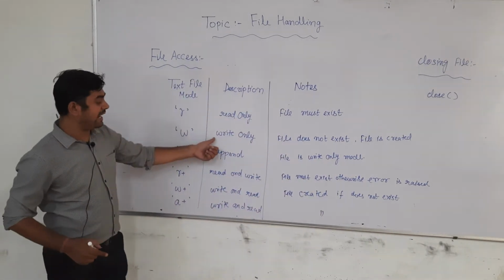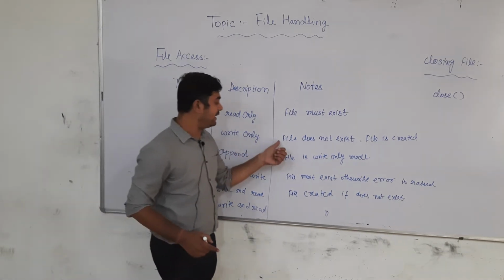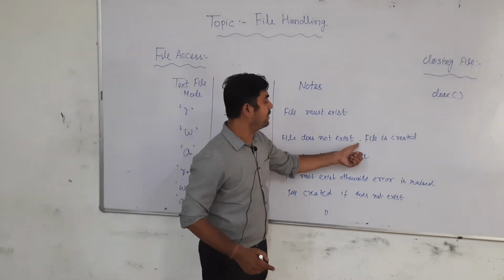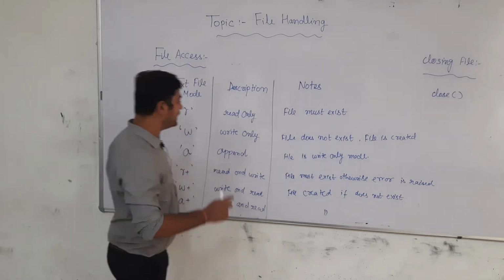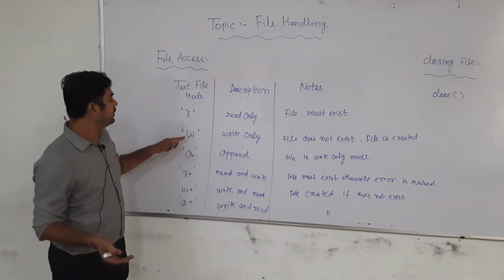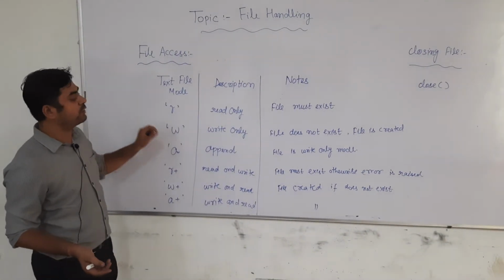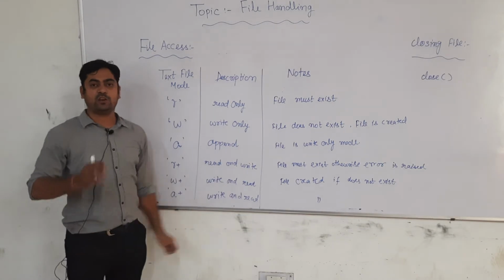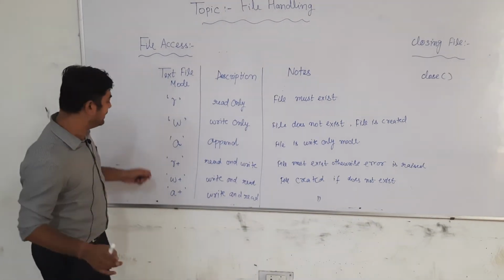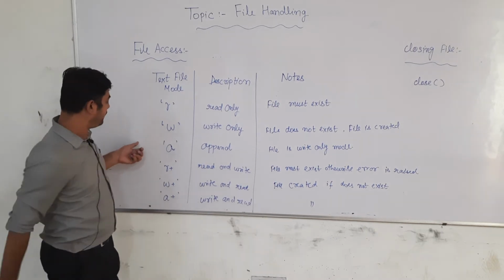What is W? W means write only mode. For it, if the file does not exist, the file is going to be created. So if we want to create a new file, we use W. In this mode you are only going to write. You are not going to read. You are not able to read the content which you are writing to that file either.